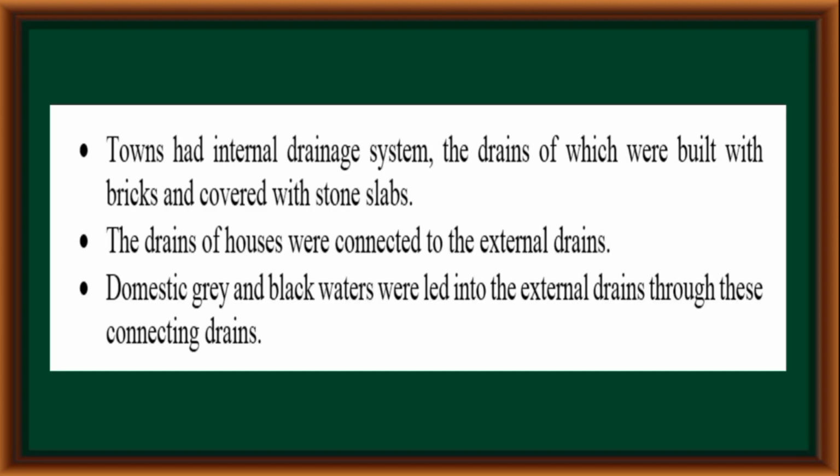Towns had an internal drainage system, the drains of which were built with bricks and covered with stone slabs. The drains of houses were connected to the external drains. Domestic grey and black waters were led into the external drains through these connecting drains.